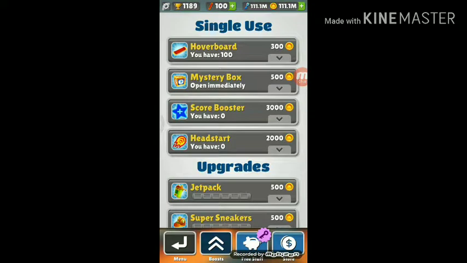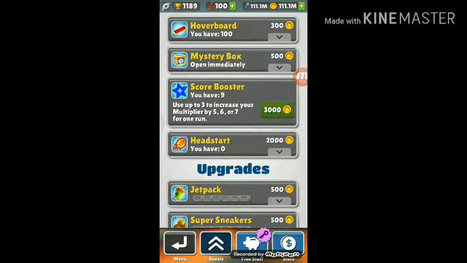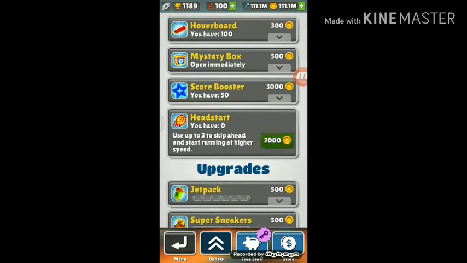So let's skip this and have a score booster. Use up to 3 plus increase your multiplier by 5, 6 or 7 for 1 run. So let's select this for 50. So let's hit start. I want this. Head start. Allow this head start. Use up to 3 to skip head start and start running at higher speed. So let's select this to 100. So jetpack.